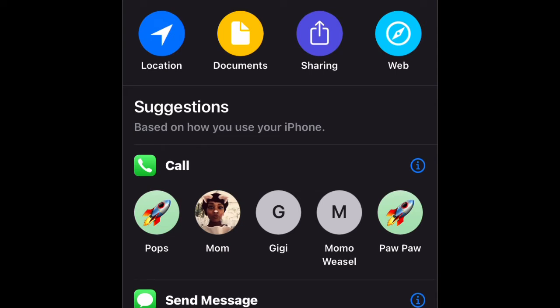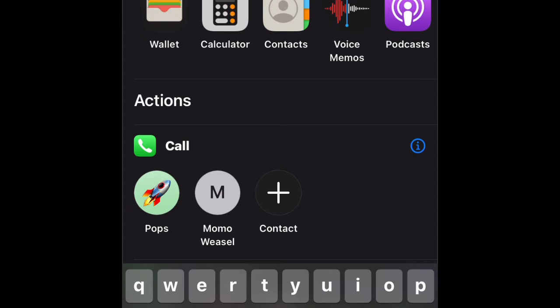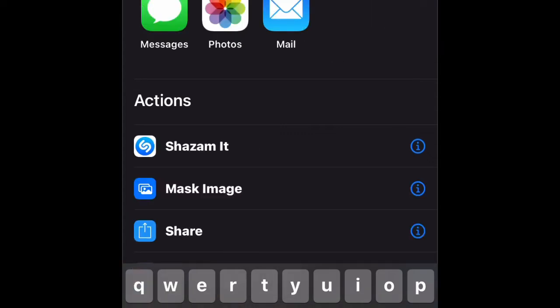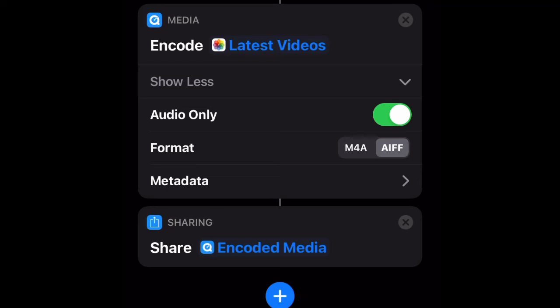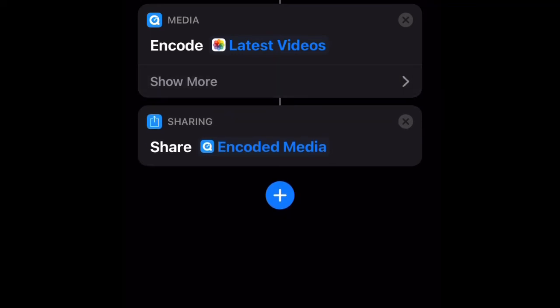I forgot to close it, but I'll go back. Type in share. We're going to type in share, okay? Share right here. Don't forget to close this. Anyways, get ready. Now we press next. Name your shortcut.